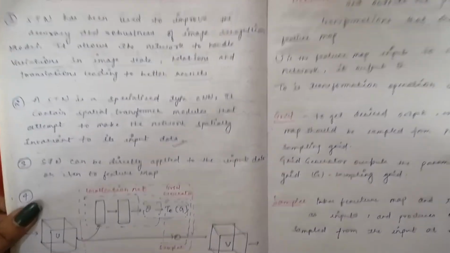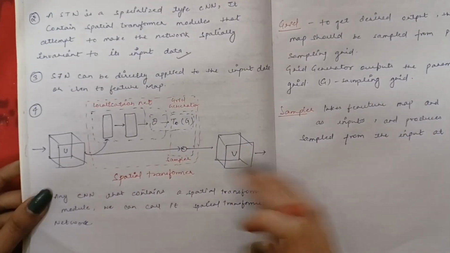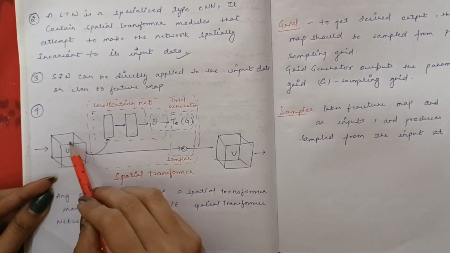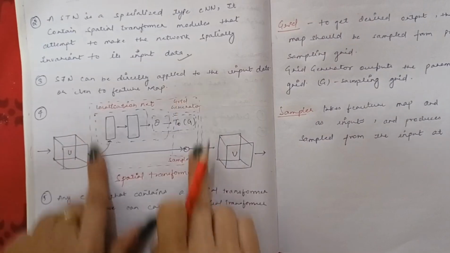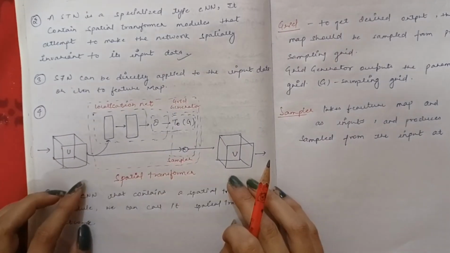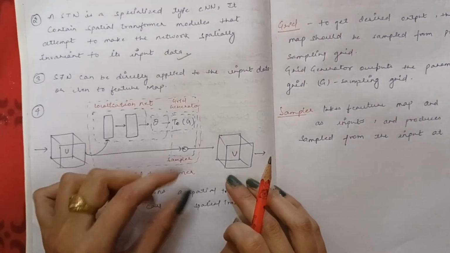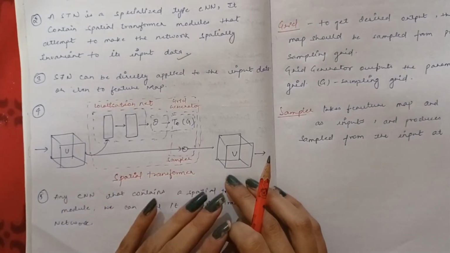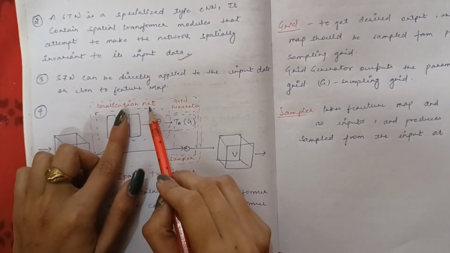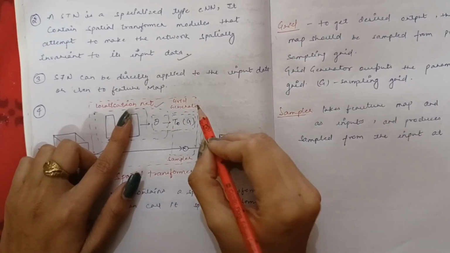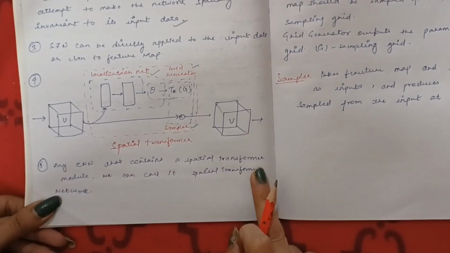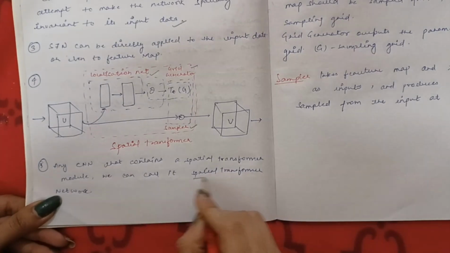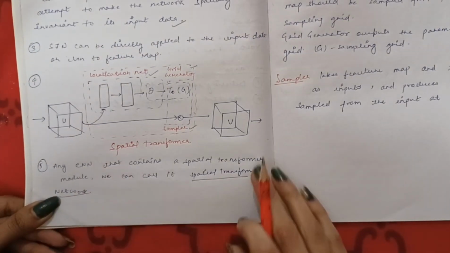Now let's look at the architecture of the spatial transformer. We have an input U. Then here we have the spatial transformer, right? Any network having a spatial transformer module inside it, we can call it a spatial transformer network. Here we have components like localization network, grid generator, and sampler. Any CNN that contains a spatial transformer module, we can call it a spatial transformer network, as I have told you earlier.